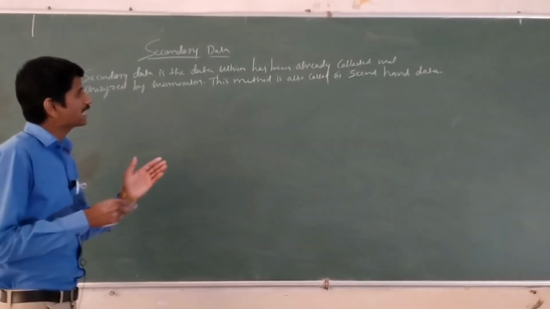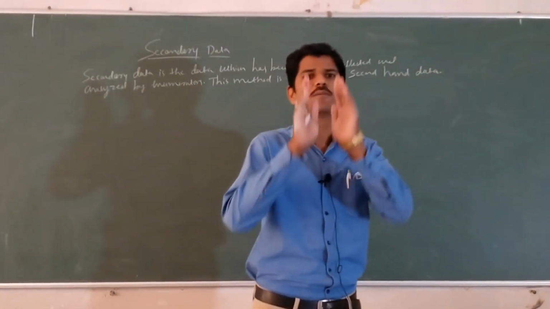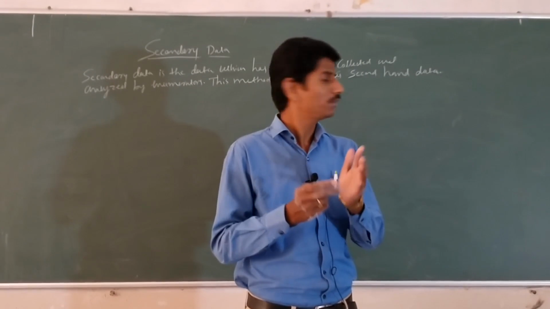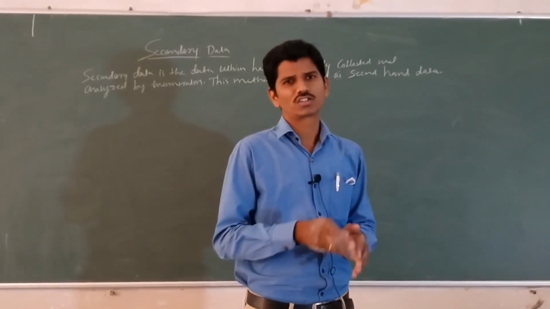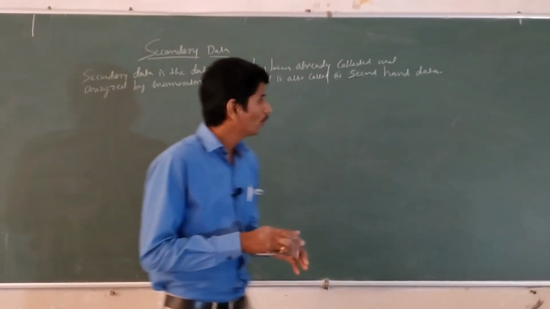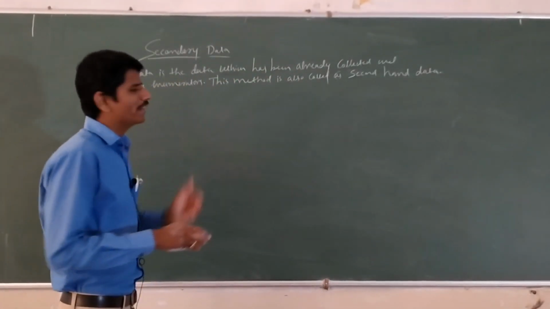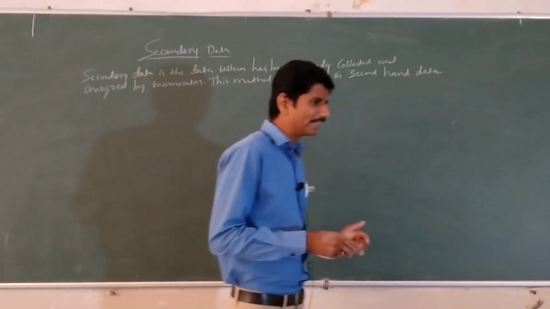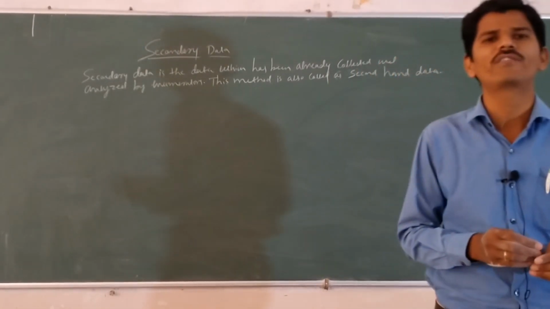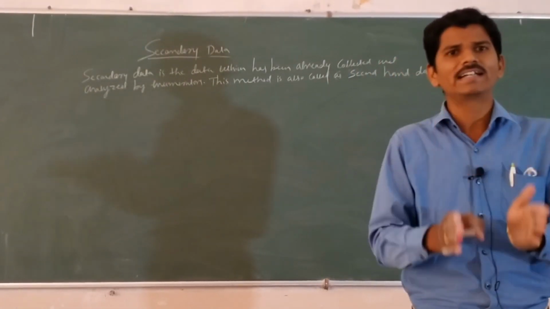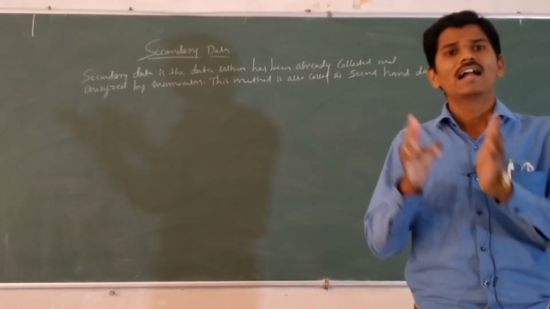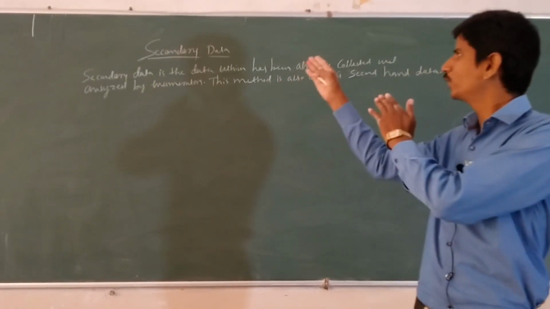Here which has been already collected means it is copied from other sources. And analyzed by enumerators. Here the investigator does not collect directly from the field. In this method, the investigator does not collect directly from the field. Then it is said to be secondary data.